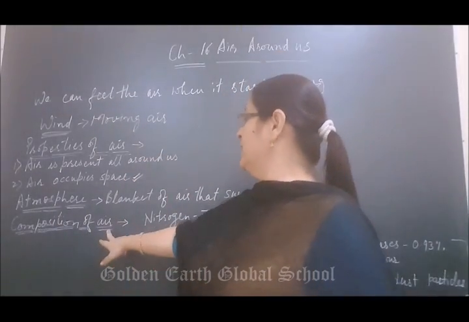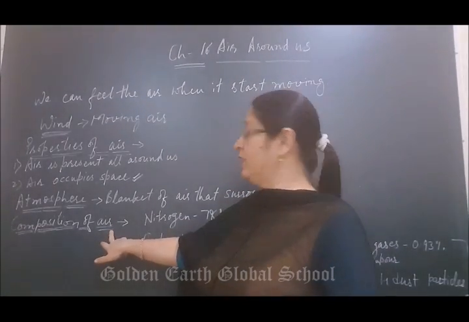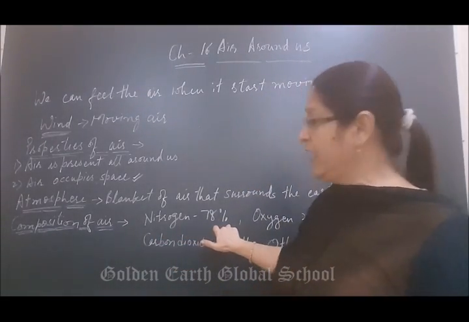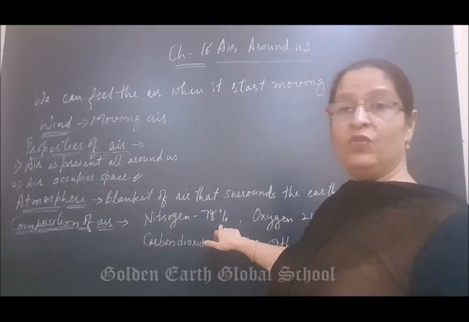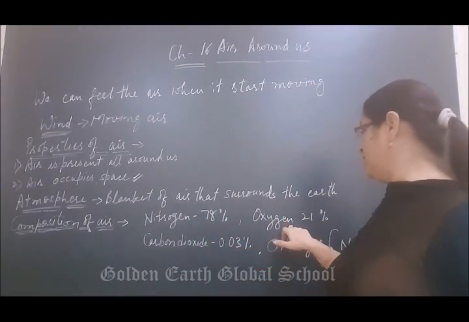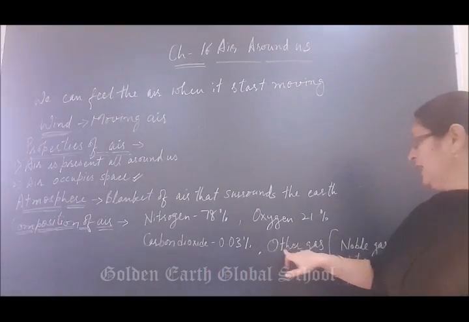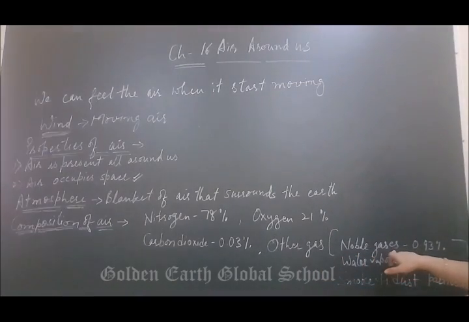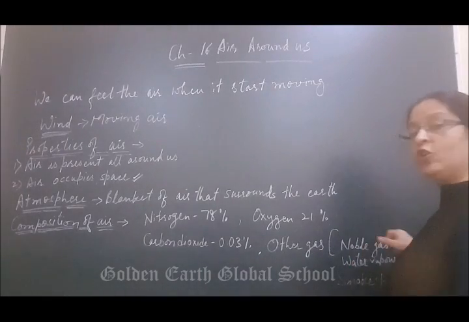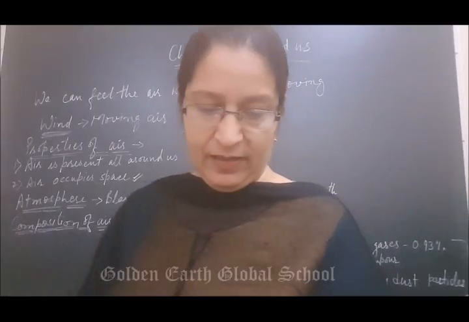The next topic covered in this chapter is the composition of air. In the composition of air, we know that nitrogen is 78%. It is the highest amount in the atmosphere. This is a stable gas. Next is oxygen, 21%, carbon dioxide 0.03%, and other gases, a mixture of noble gases, 0.93%, water vapor, smoke and dust particles.